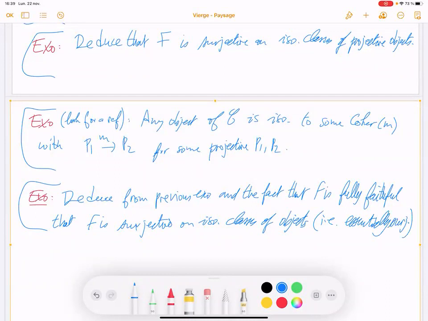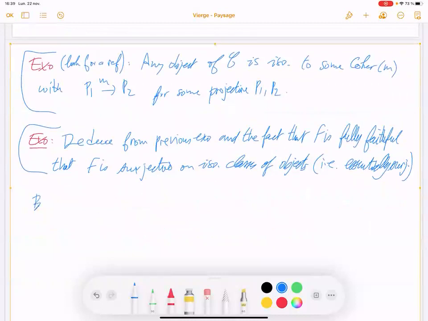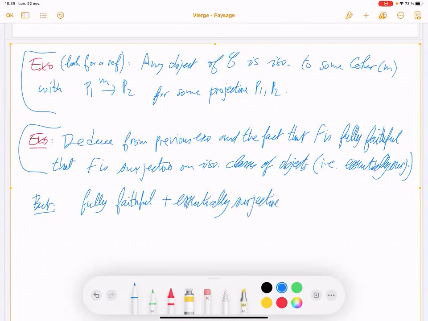Okay. But we recall from some previous course that fully faithful plus essentially surjective means equivalence. So F is an equivalence.